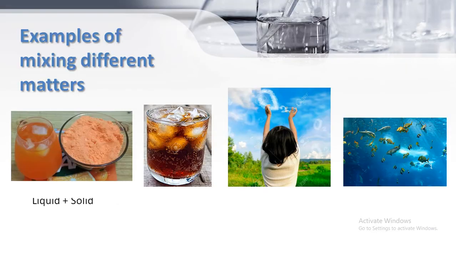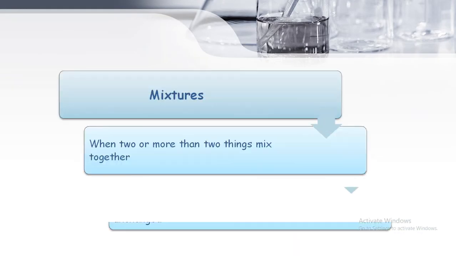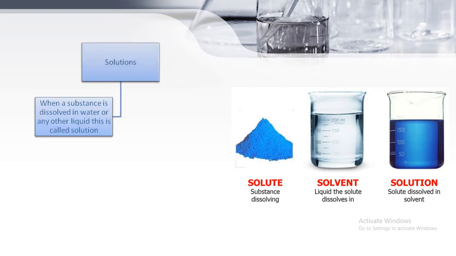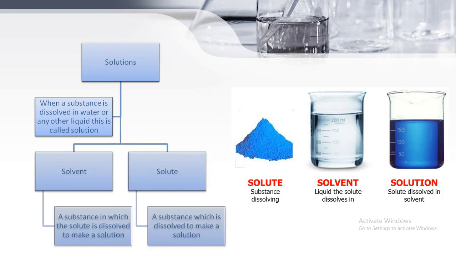But sometimes we make mixtures in such a way that one substance dissolves into the other substance, right? For example, if I add sugar into the water, then the sugar will disappear. You must have done this experiment at home. When you add sugar into the water, it disappears. Where has it gone? Actually, it is dissolved, or mixed into the water. Such mixtures in which one substance is dissolved into the other substance are called solutions, right?